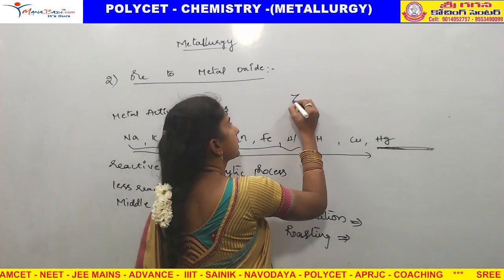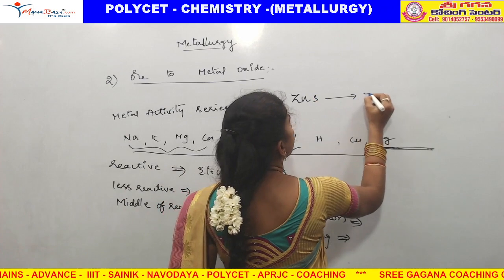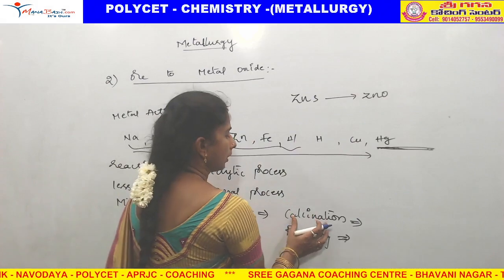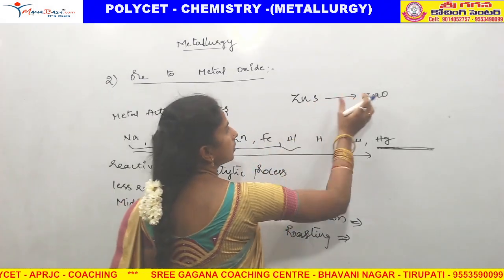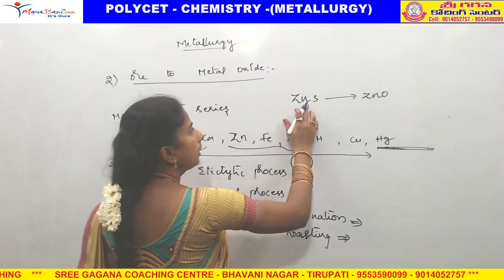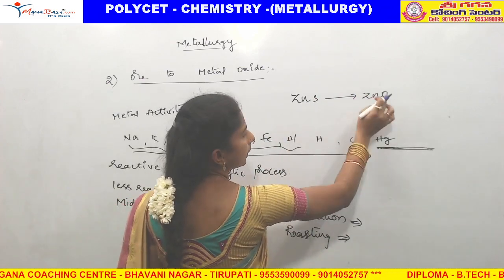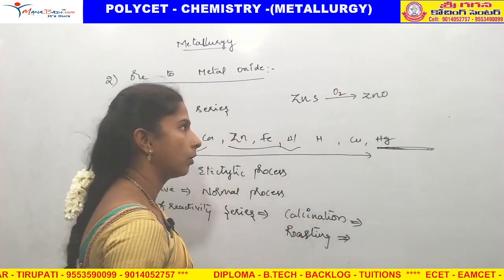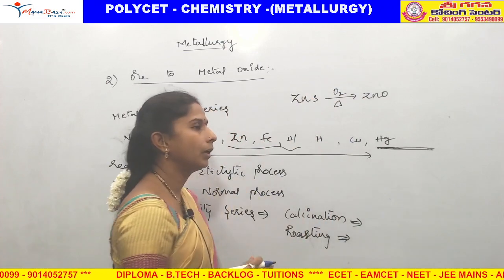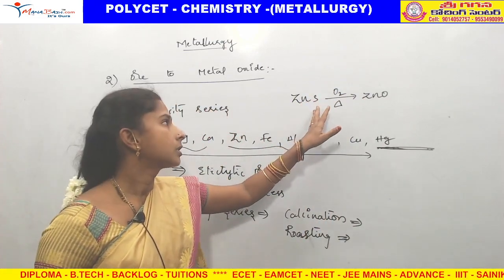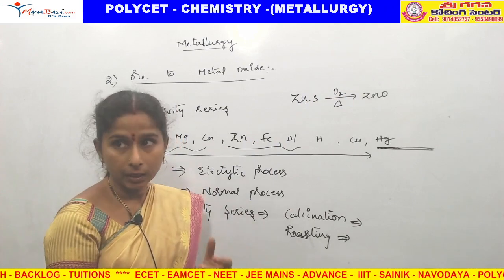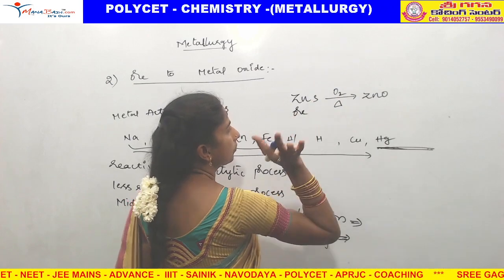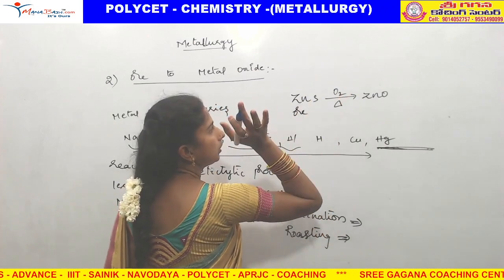For example, zinc sulfide to zinc oxide, by calcination and roasting. It needs oxygen to convert zinc sulfide to zinc oxide, so we are giving oxygen. On heating, the required heat converts sulfide to oxide. So we are heating the ore in presence of oxygen.